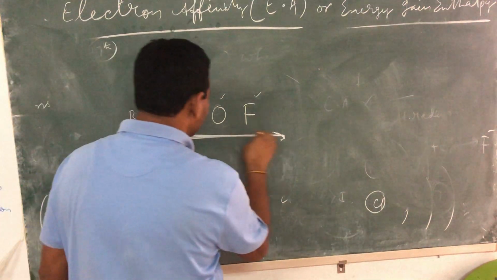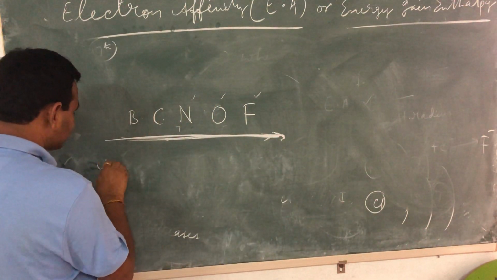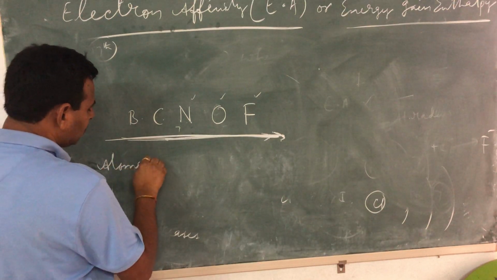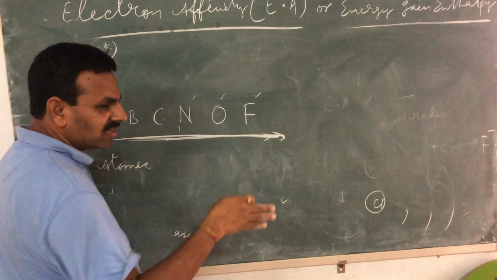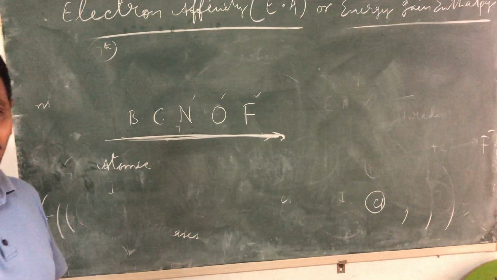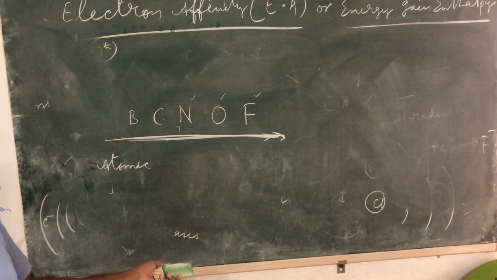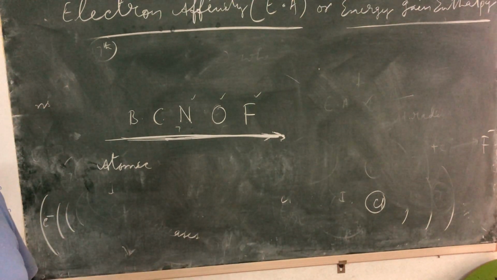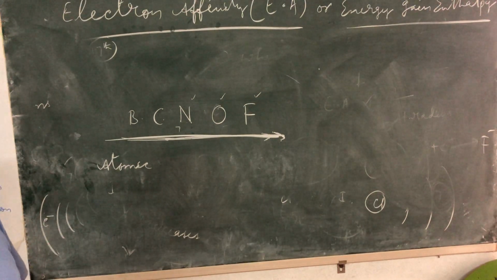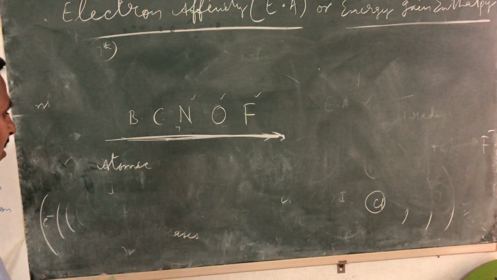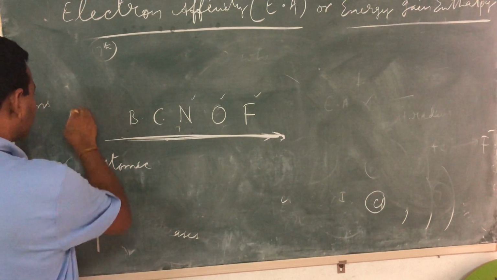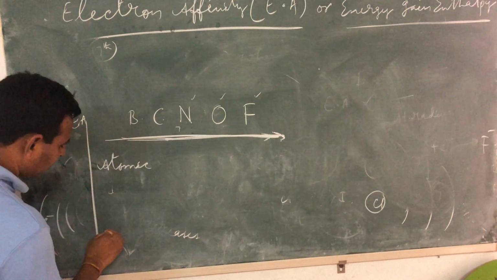You see atomic radius, what is happening to the atomic radius? We can answer the trends of ionization energy and electron affinity if you know the atomic radii trend. It is inversely proportional. So down the group, electron affinity decreases.